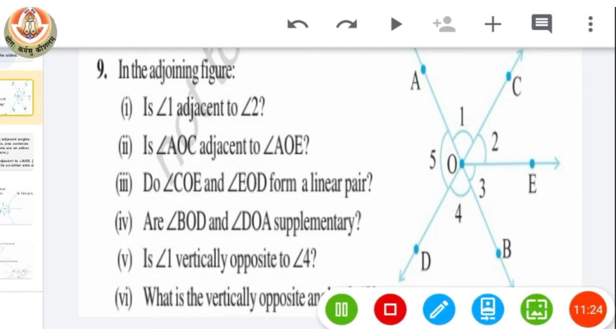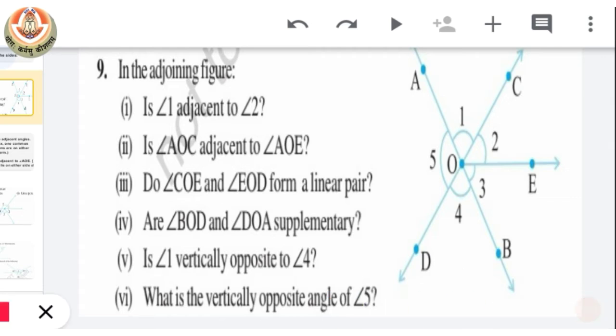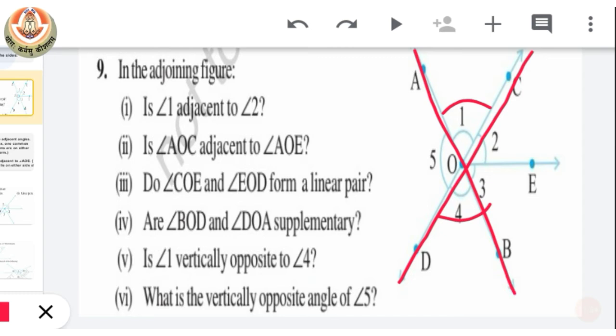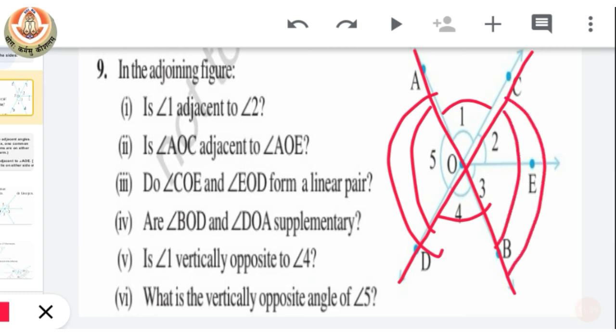Now the next question is: is angle 1 vertically opposite to angle 4? So yes, when we see this line and this line, they are intersecting each other and forming these two pairs of angles, in which angle 1 is vertically opposite to angle 4, and angle 5 is vertically opposite to the sum of angle 2 and angle 3. Another question is also related to the same figure: what is the vertically opposite angle for angle 5?